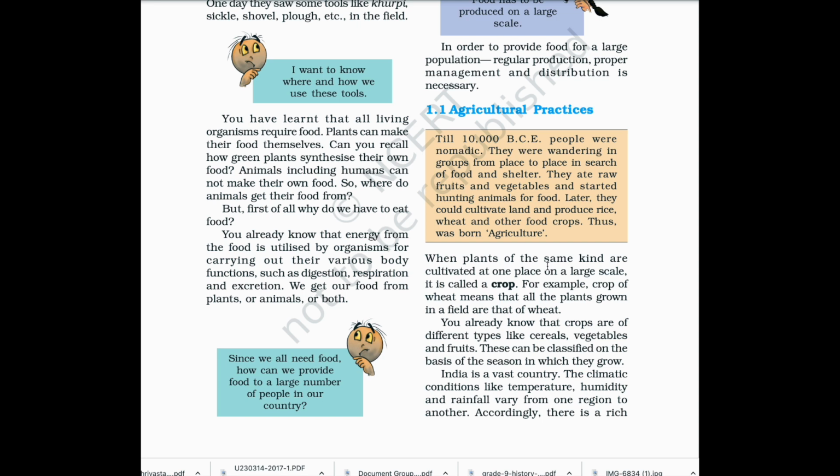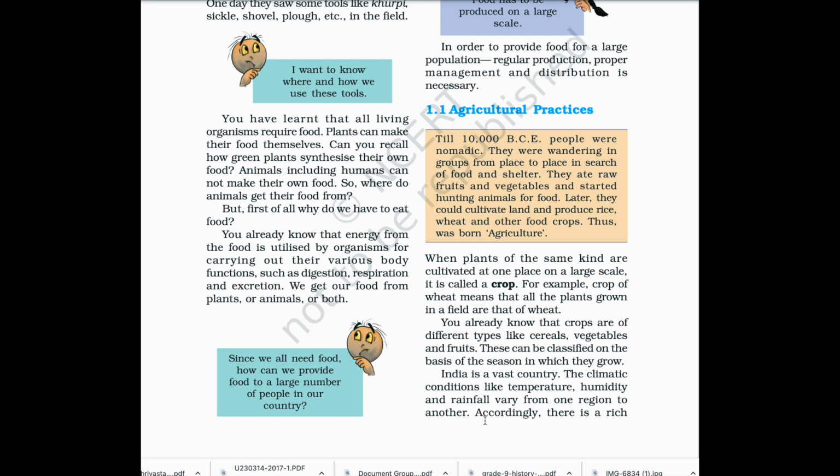When plants of the same kind are cultivated at one place on a large scale, it is called a crop. For example, crop of wheat means that all the plants grown in a field are that of wheat. You already know that crops are of different types like cereals, vegetables, and fruits. These can be classified on the basis of the season in which they grow.